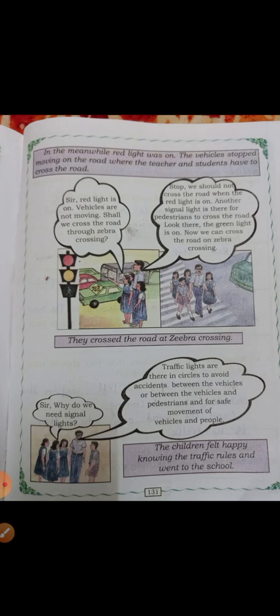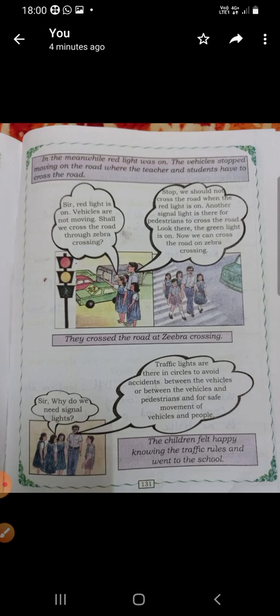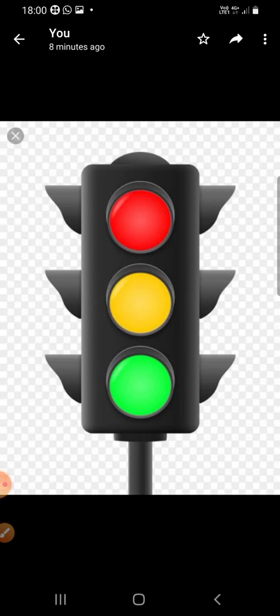So children, did you all learn what traffic lights are, how many colors are there, what they indicate, and why they are kept? Yes, let me tell you in simple words. There are three colors: red, yellow, green.